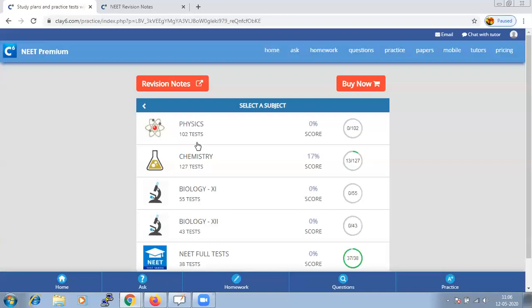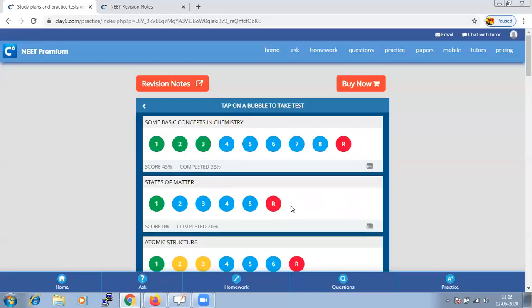Under each subject, the tests will be arranged chapter wise, and if you go to chemistry, we have chapter wise tests here. Each green bubble indicates that the test is already taken, blue we need to take, and red is a random test. And you can take these tests n number of times.